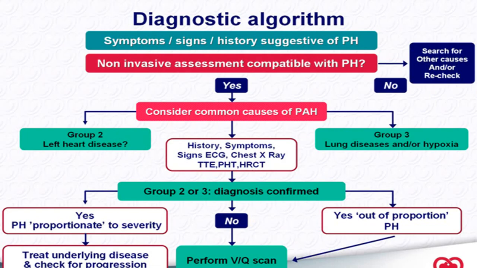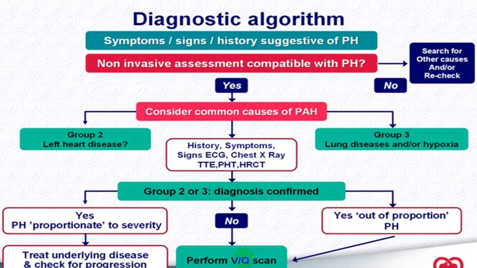So these are non-invasive techniques which can be there in pulmonary hypertension. In group 2, how you approach. In group 3, how you approach. In group 2 and 3, how you approach. That is being given. So VQ scan will be useful in identifying group 4 more, that is thromboembolic phenomena, pulmonary